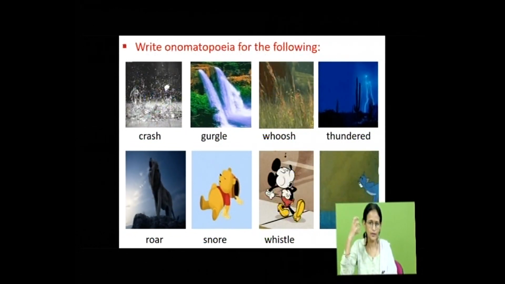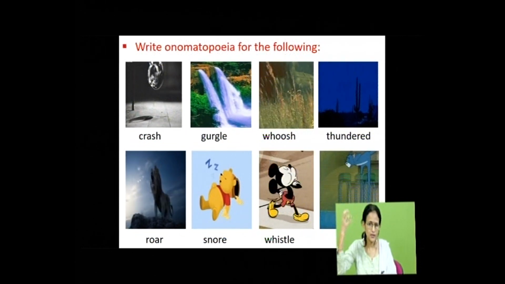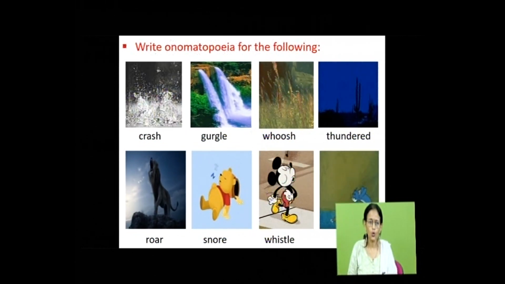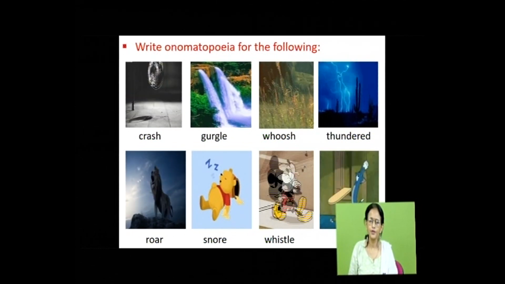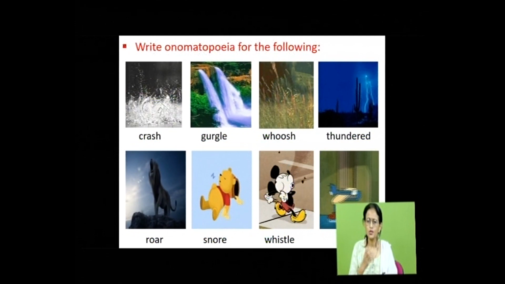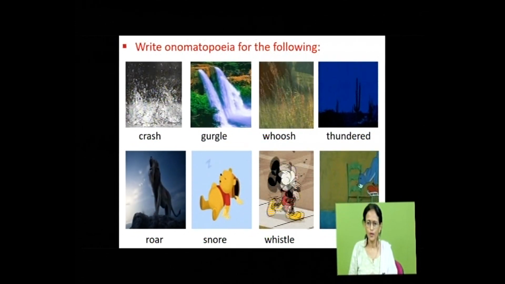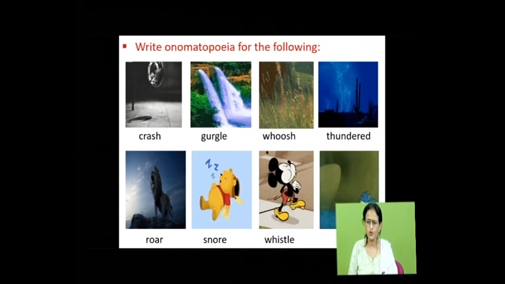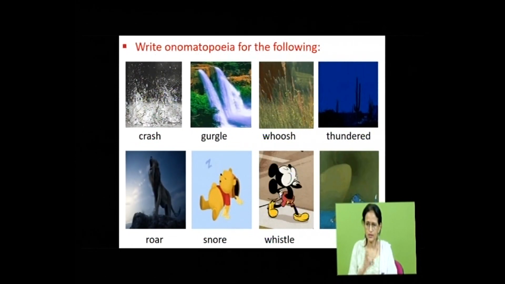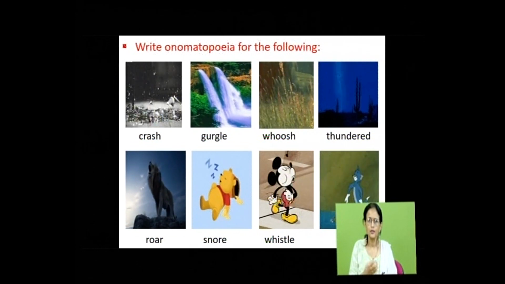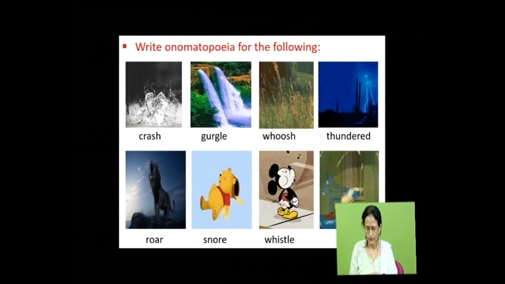The word thundered represents the sound created by thunder. Roar, the sound produced by a lion. Snoring, snore. Whistle, ouch. When Jerry gets hurt, he says ouch. This sound also creates onomatopoeia. Okay.